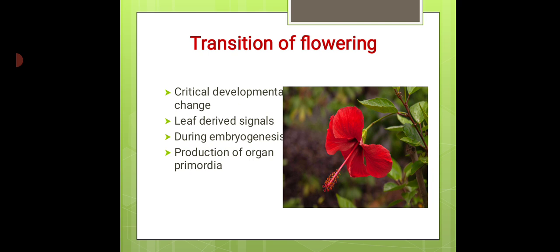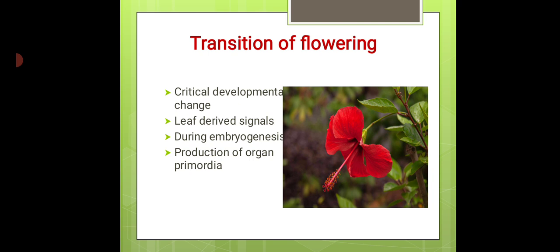The general body plan of plants is established during the embryogenesis when the undifferentiated meristematic region of root and shoot are set aside. However, much of plant development occurs post-embryonically through the production of organ primordia at the shoot apical meristem.